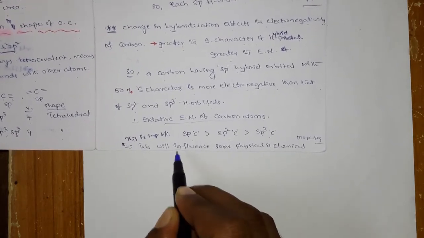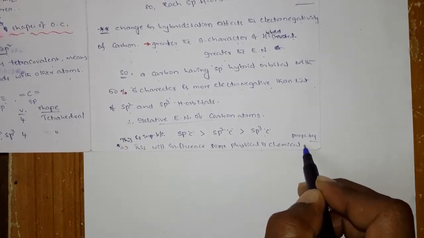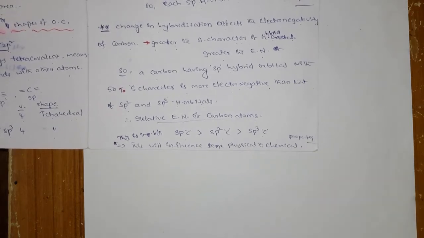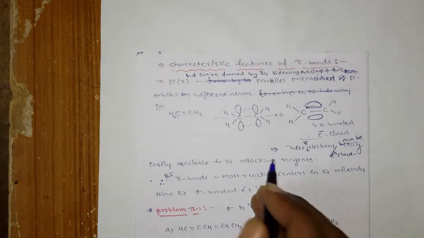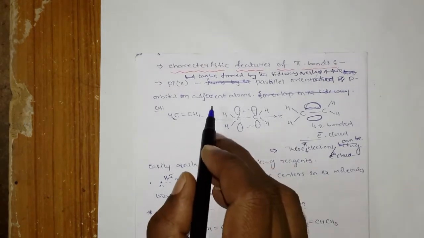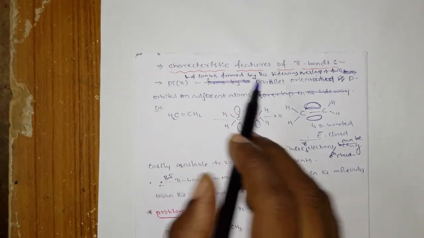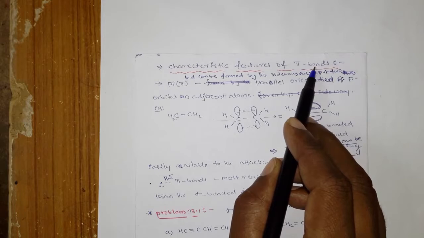Generally, these electronegativity differences will influence some of the physical and chemical properties of hydrocarbons. And the next small but important topic is the characteristic features of pi bonds.